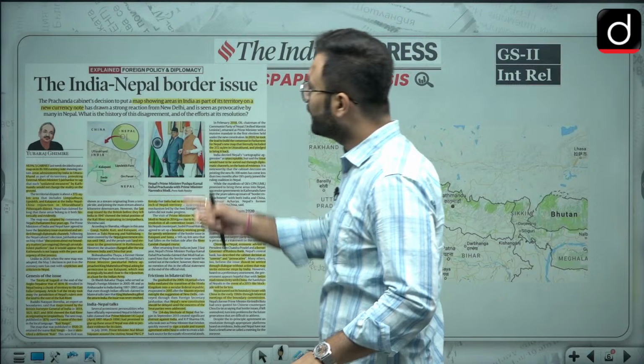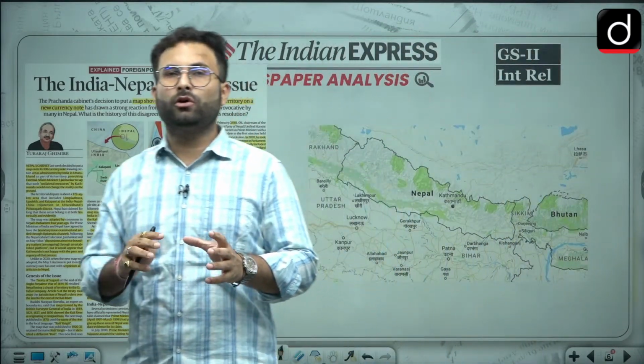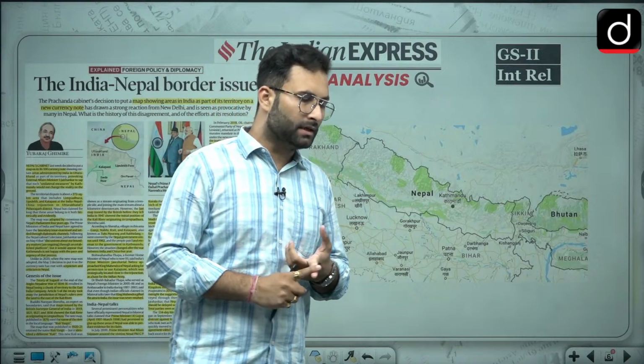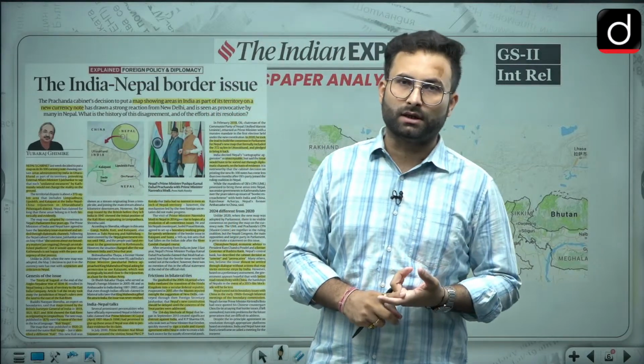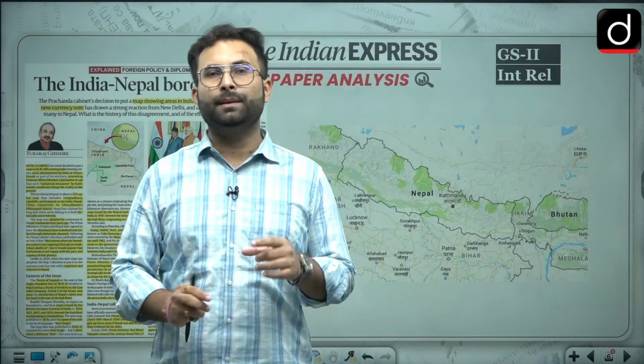India-Nepal border issues. We have talked about three areas, that is Lipulekh, Kalapani, Limpiyadhura. These are areas in Uttarakhand, and Nepal is contesting that these are part of their territory. India is very sure about it. These are our territory, and this is clear. There is no question in that. Though to resolve their concern with respect to this boundary issue, we have said that we will follow diplomatic channels.